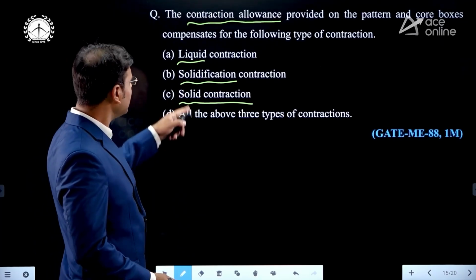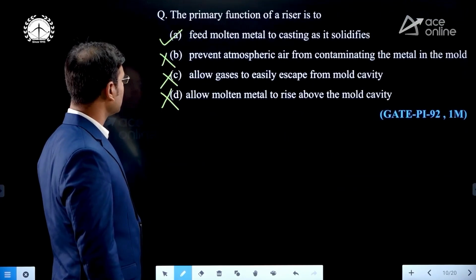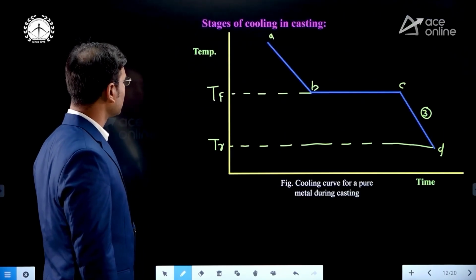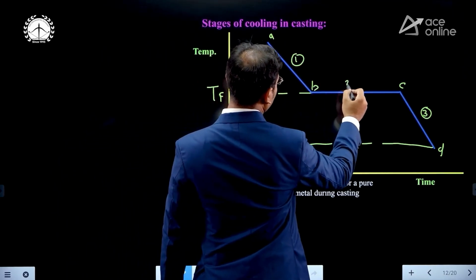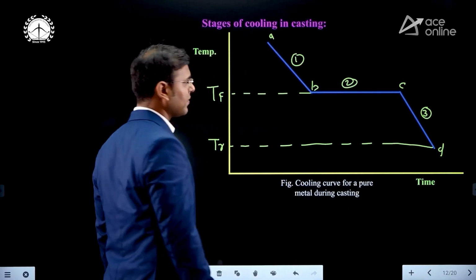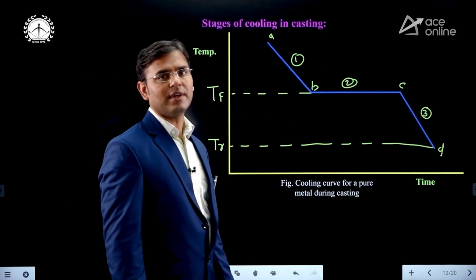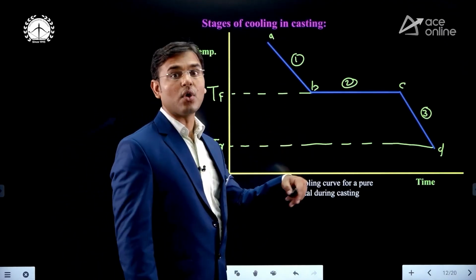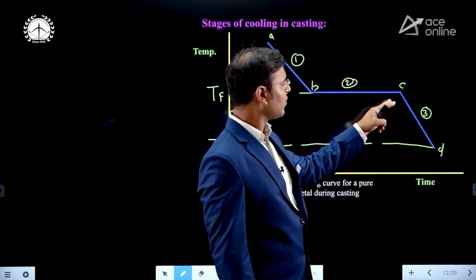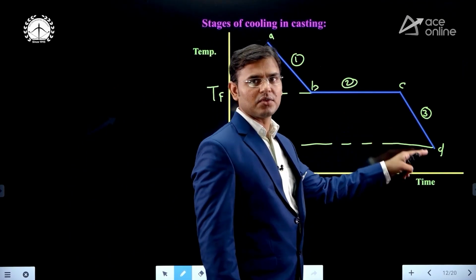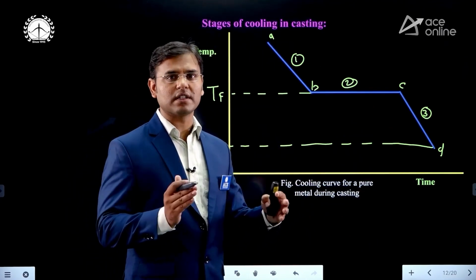But just see, for the ABC options I will show you on the diagram. This is stage 1, this is stage 2, and this is stage 3. In stage 1, what is happening? The liquid is going to contract, so there is liquid contraction. Stage 2 is solidification contraction. Solidification means liquid is converting into solid, and at point C we are getting solid, at point D we are getting solid. So from C to D there is also a contraction.